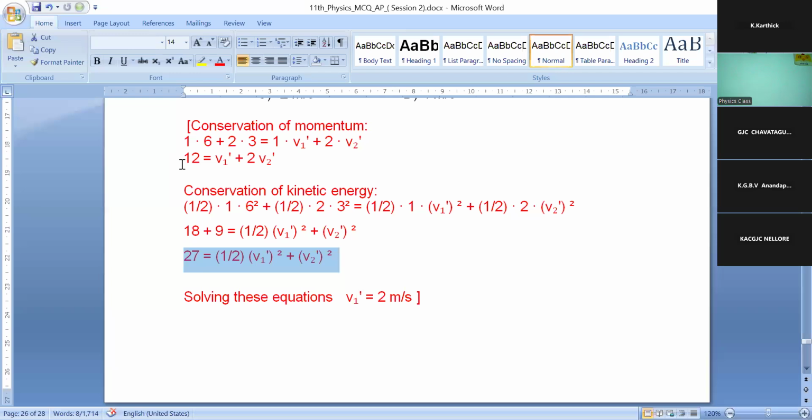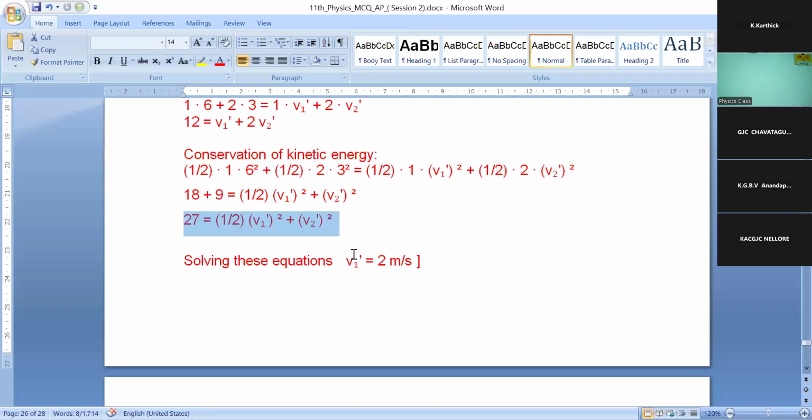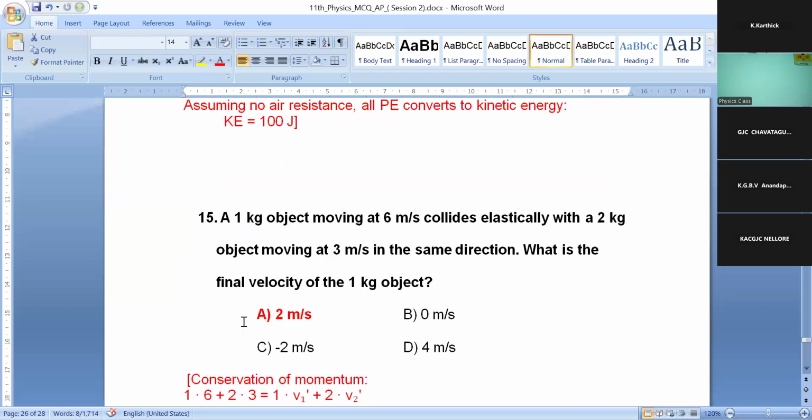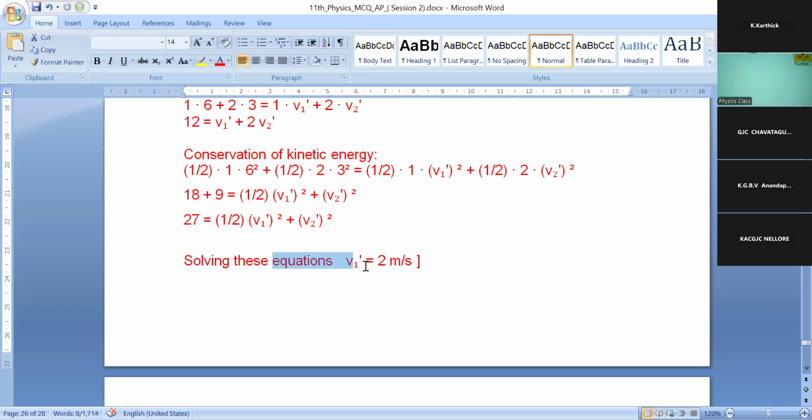Solving these two equations, we will get the value of our final velocity of the first object, that is 1 kg object. So that is v1 dash 2 meter per second. You can check that value by solving these two equations. Total equal to v1 dash plus 2 v2 dash and 27 of v1 dash square and v2 dash square. Okay, clear?